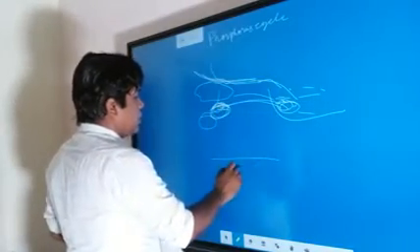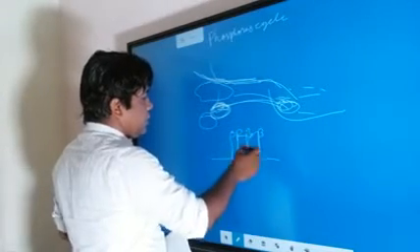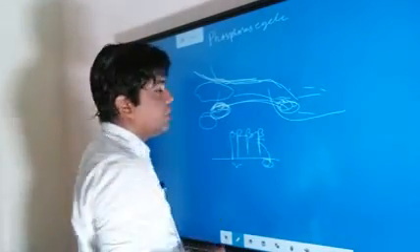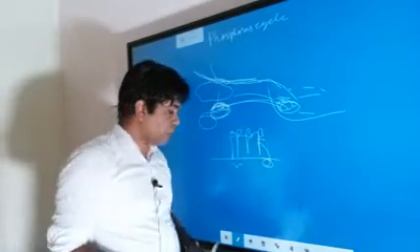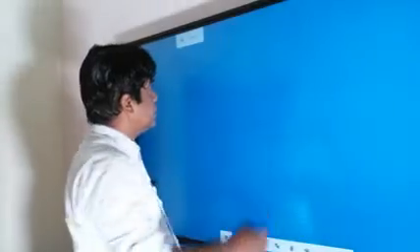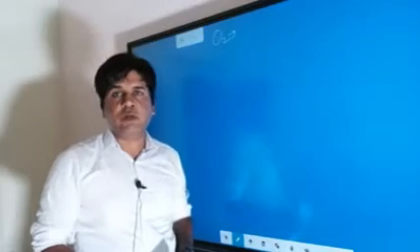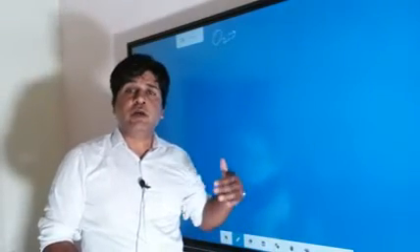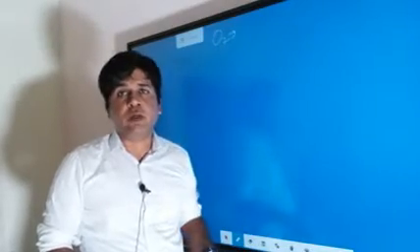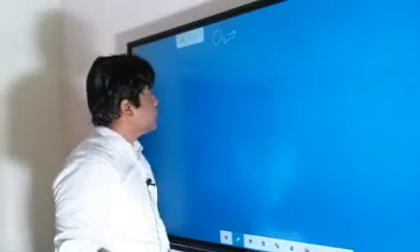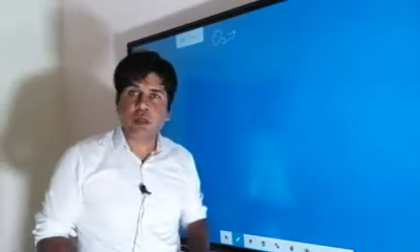And from the soil, this phosphorus can be taken up by the plant, and whenever the plant dies, again it will come back to the soil. So this is how exactly the phosphorus cycle works. Then the last cycle that you have is the oxygen cycle. Oxygen is the most abundant element found on the Earth's surface. It can be found in atomic form, in molecular form, and in the form of compounds as well. So this oxygen first came into existence because of photosynthesis.